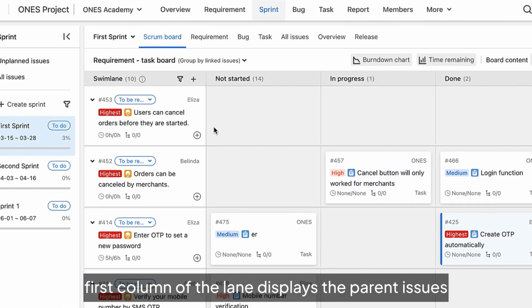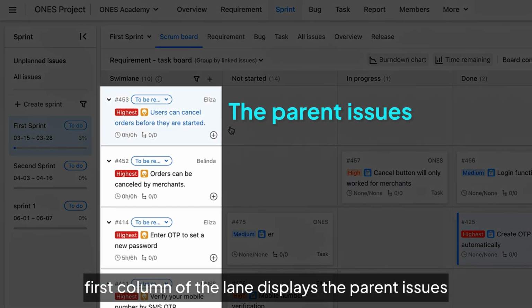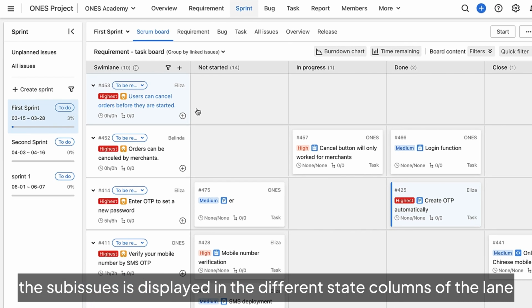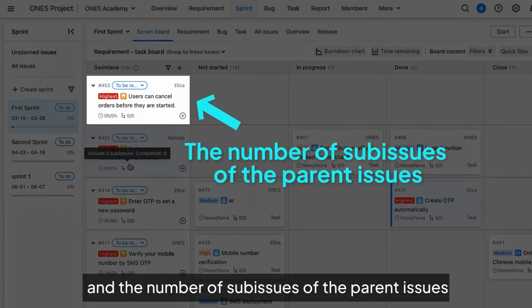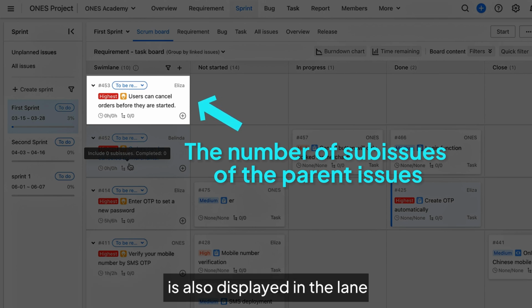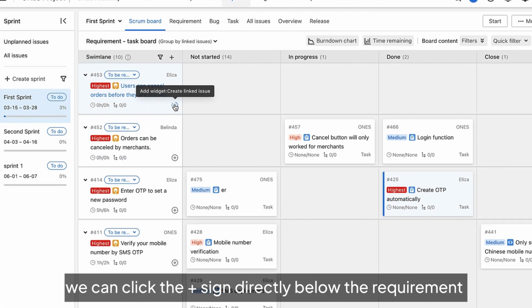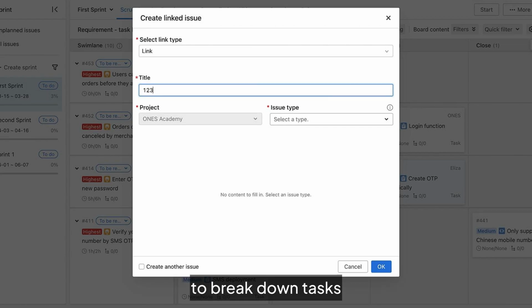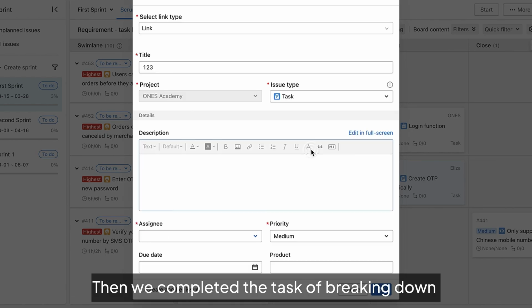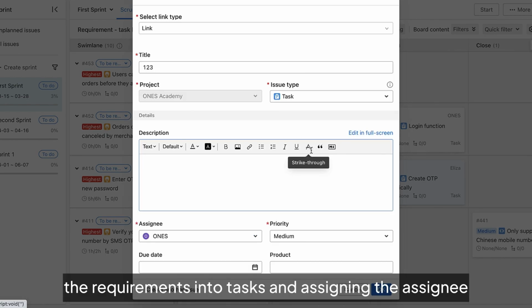The first column of the lane displays the parent issues. The sub-issues are displayed in the different state columns of the lane, and the number of sub-issues of the parent issues is also displayed in the lane. We can click the plus sign directly below the requirement to break down tasks. Then we complete the task of breaking down the requirements into tasks and assigning the assignee.